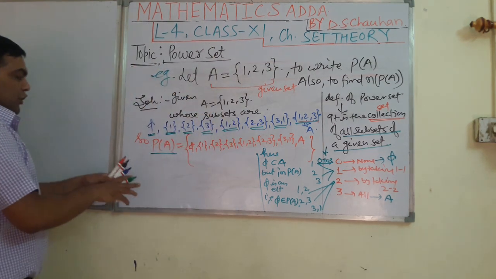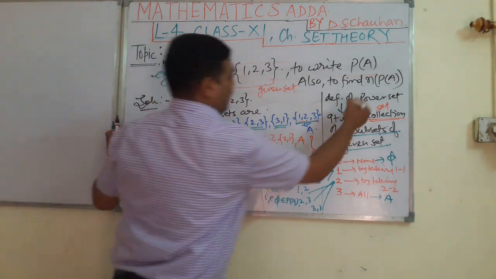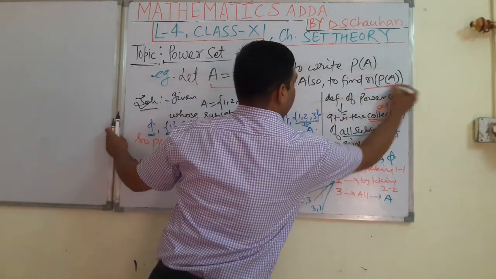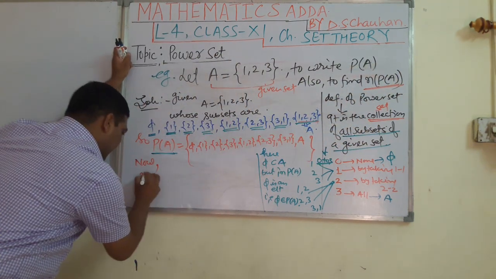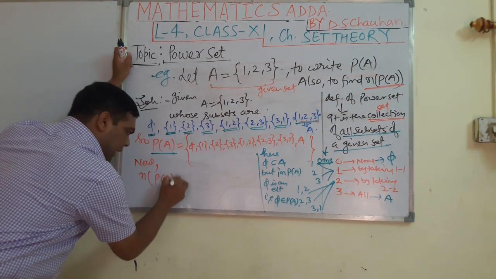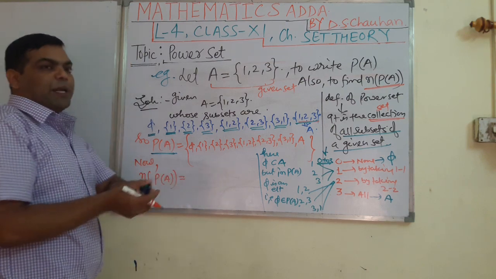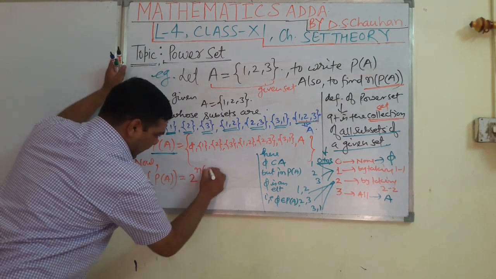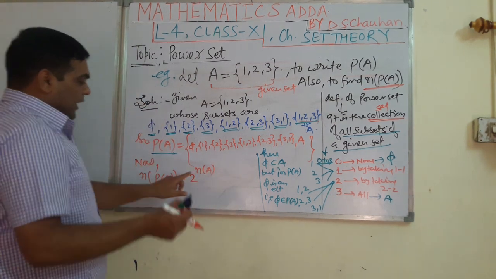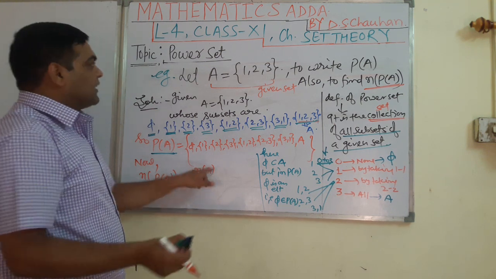Well, students, now the second thing we have to find out is the number of elements in the power set of set A. What could it be, students? So n of PA. I have told you in the definition that it will be 2 to the power n(A). It is 2 to the power n(A). n(A) is what? It is the cardinal number of set A, or number of elements in set A.